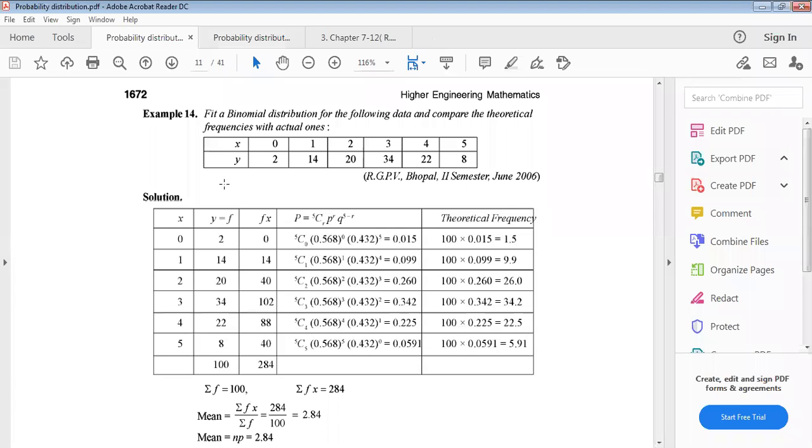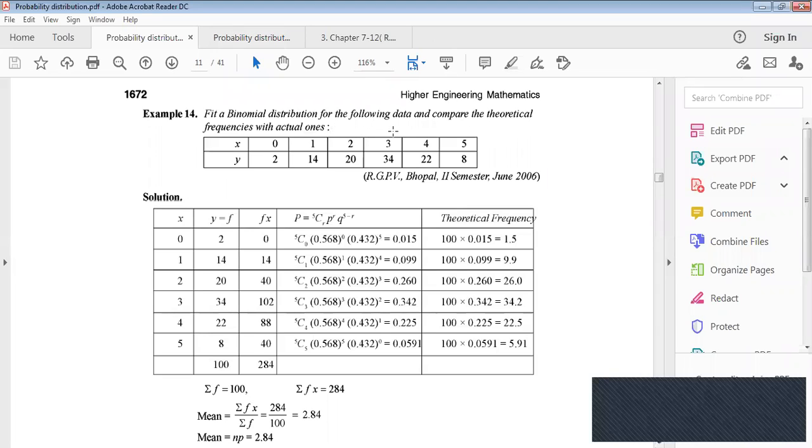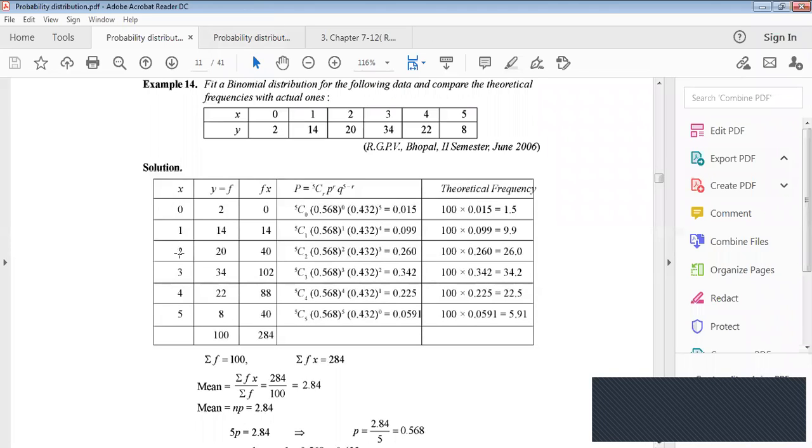Now if we take a binomial distribution for the following data, compare the theoretical frequencies with the actual ones. There is a given data, x values and y values. For every value, this is the actual sequence of values, x equals 0, 1, 2, 3, 4, 5, that is 0 to 5. Now y equals f will be this. This is also given up to 8, and total summation f equals what? 100. Taking the sum. Now fx, just taking the multiplication, and this also the summation.